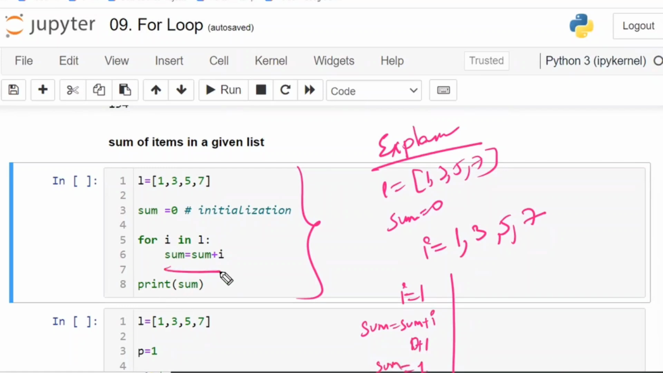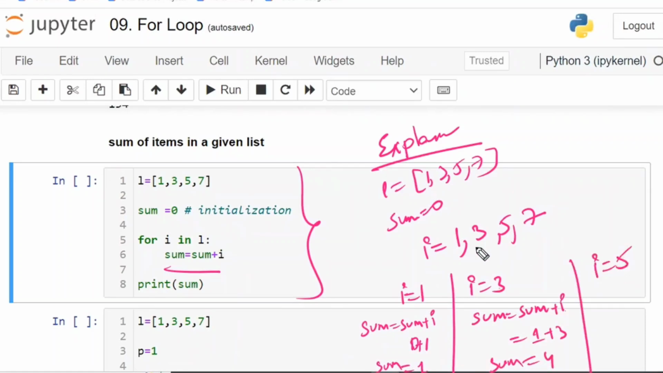Did they ask the print in the block? No, nothing is there. So for this block, nothing is printed. So next move on to I is equal to 3. Sum is equal to again sum plus I. Now what is the latest sum value? 1. What is the latest I? 3. 1 plus 3, 4. This is the latest sum value.